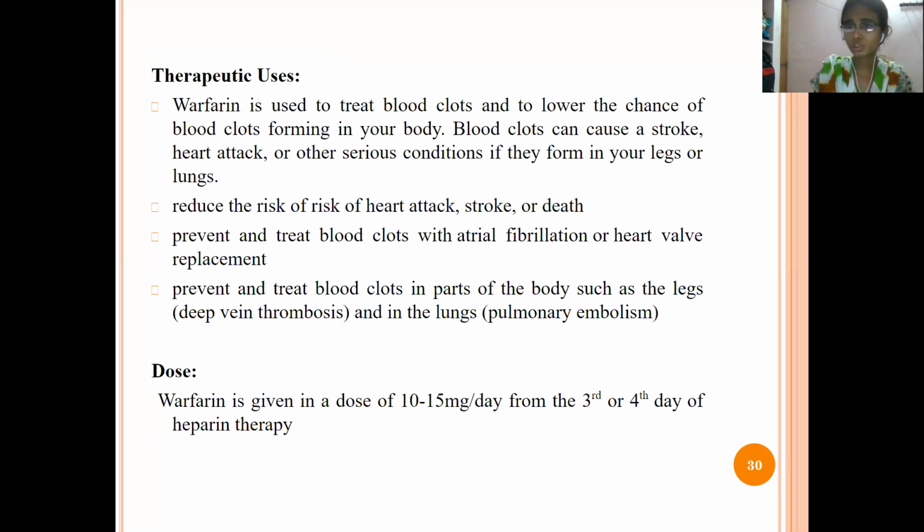So mainly it is used to stop the clotting of the blood, mainly during heart attack treatments, and also with heart problems, and also used to avoid stroke and heart attacks. So these are the uses which come under the warfarin drug.